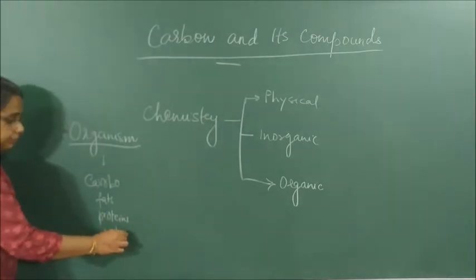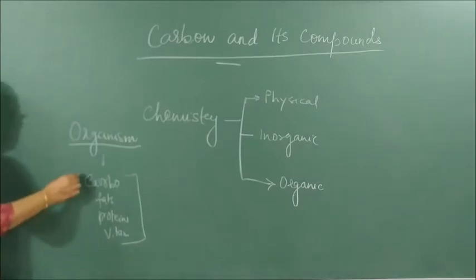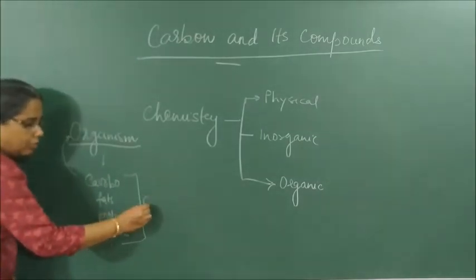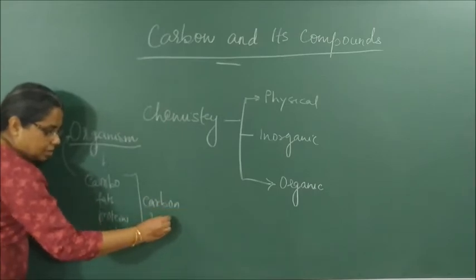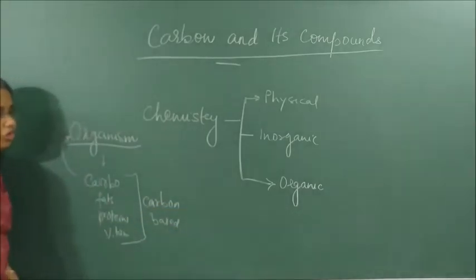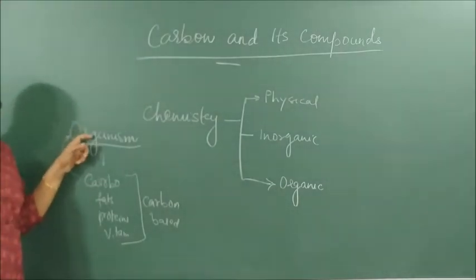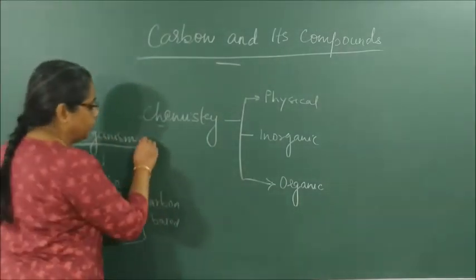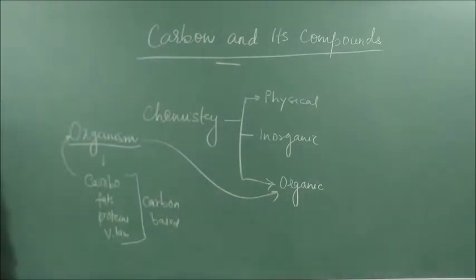All these compounds which make you a living organism are what based? Carbon based. So the word organic comes from the word organism. It is the chemistry of living organisms.